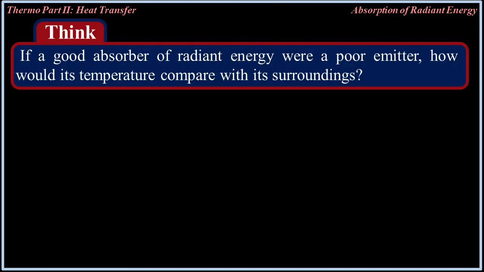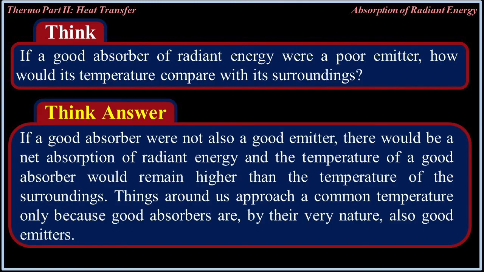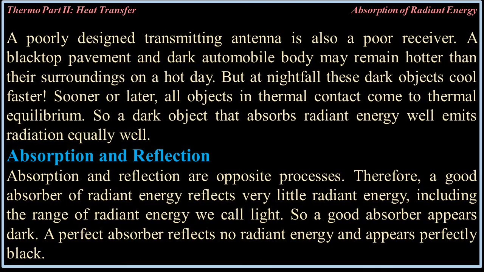Think: if a good absorber of radiant energy were a poor emitter, how would its temperature compare with its surroundings? If a good absorber were not also a good emitter, there would be a net absorption of radiant energy, and the temperature of a good absorber would remain higher than the temperature of the surroundings. Things around us approach a common temperature only because good absorbers are, by their very nature, also good emitters. A poorly designed transmitting antenna is also a poor receiver.